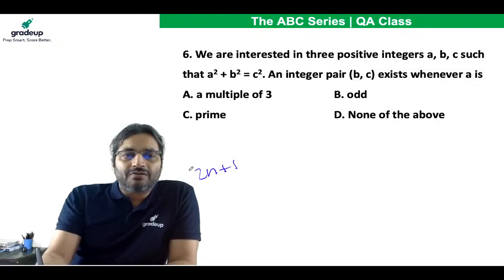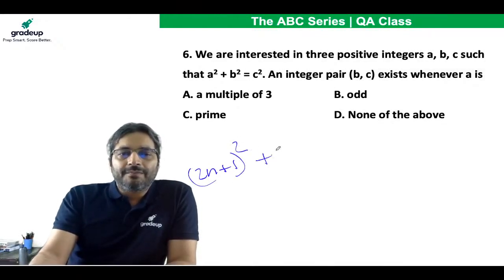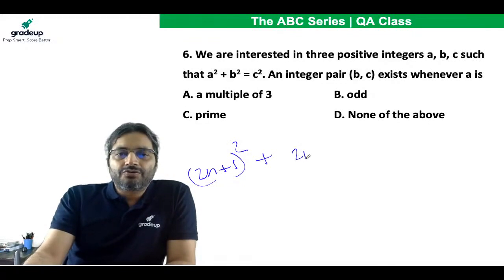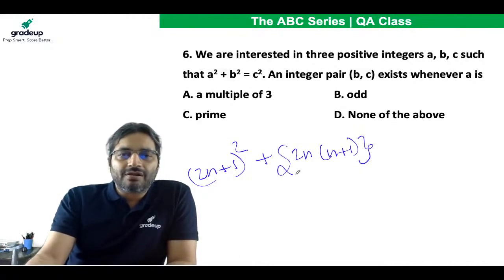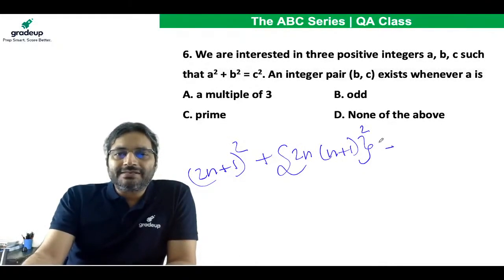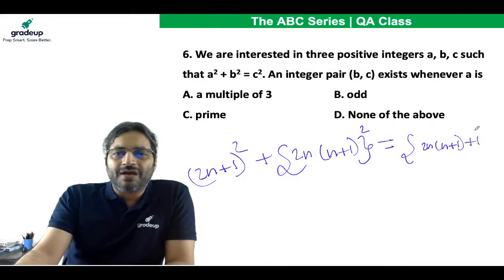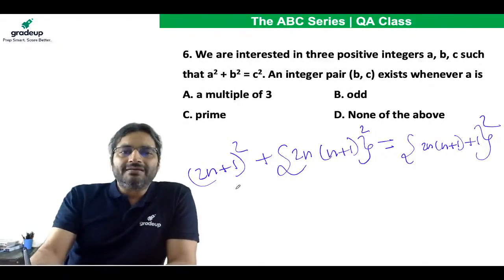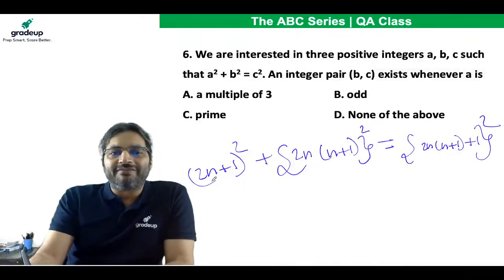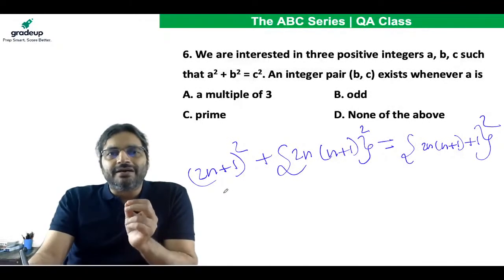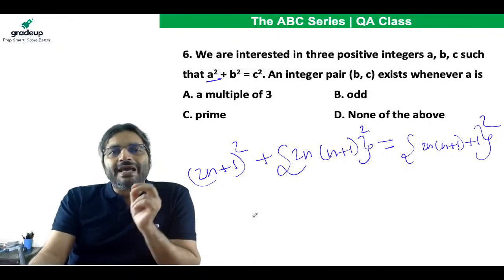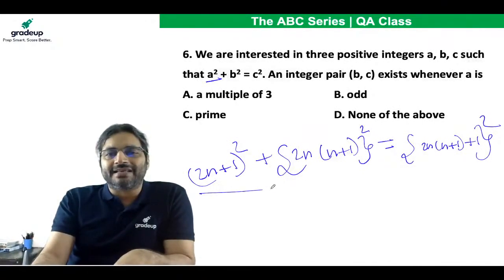(2n + 1) whole square, plus (2n(n + 1)) whole square, is equal to (2n(n + 1) + 1) whole square. So here n cannot be 0, but whenever n is 1, 2, 3, 4, whatever, so a can be any odd number. Here this a can be any odd number except for 1, and please never forget this.